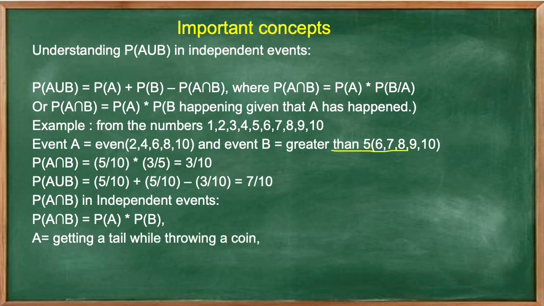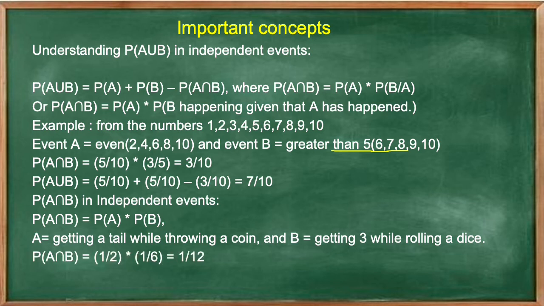A is equal to getting a tail while throwing a coin and B is equal to getting 3 while rolling a dice. See here, P of A will be 1 by 2 because number of events is 1, which is getting a tail, and P of B will be 1 by 6 because number of events is 1, which is getting a 3 in a dice, and sample space is 6.